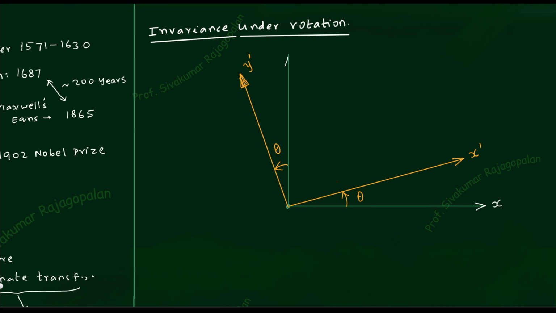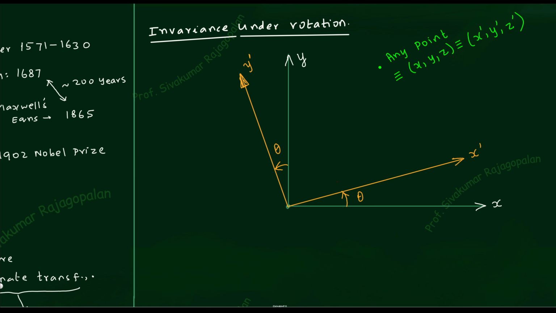And then the original axes will be labeled by x and y. That's all about it. And then you have a common origin that is always there. Let us consider any point in space. I'll put it in green color. Let it be any point in space. So how do you represent any point in space? x comma y comma z. But that is also equivalent to x prime comma y prime comma z prime.